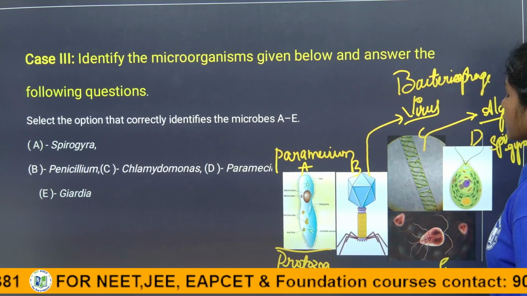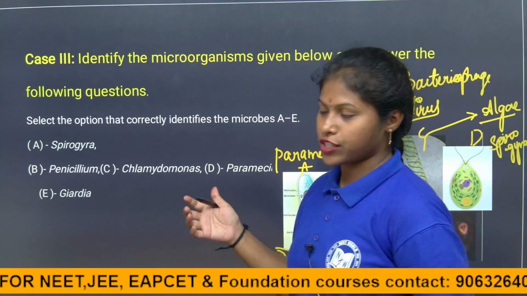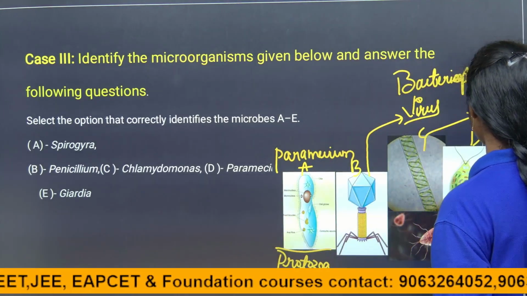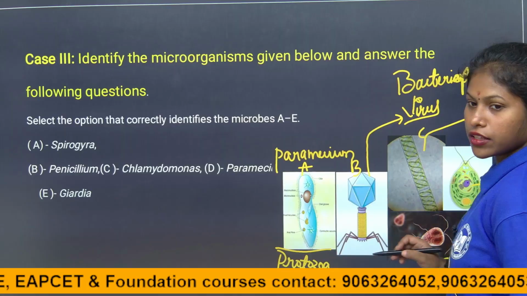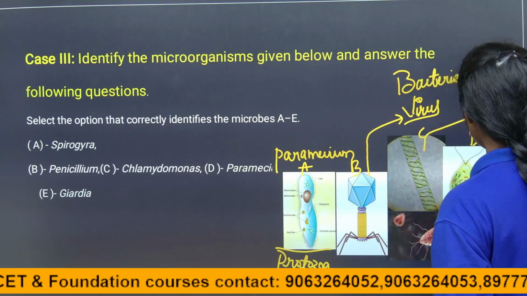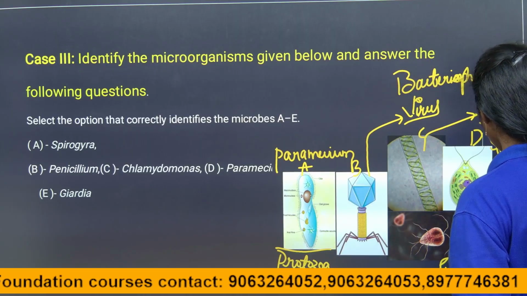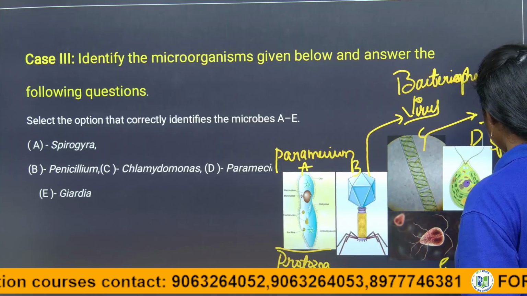The reproduction of Spirogyra happens through fragmentation, right children? Fragmentation is asexual reproduction, coming under the group of asexual reproduction. Here is a unicellular algae, Chlamydomonas.